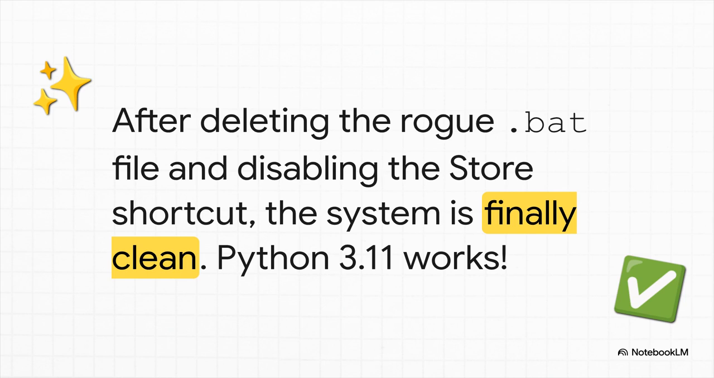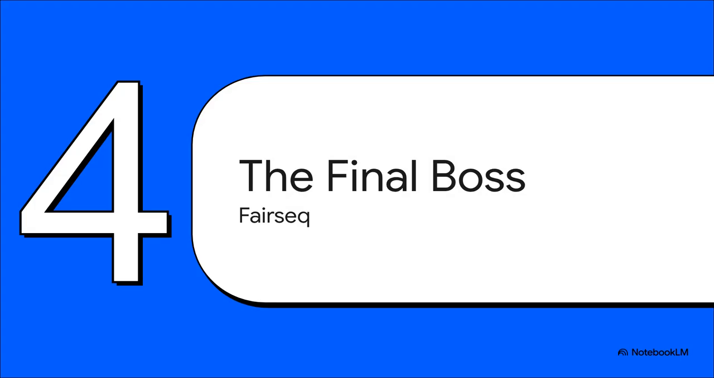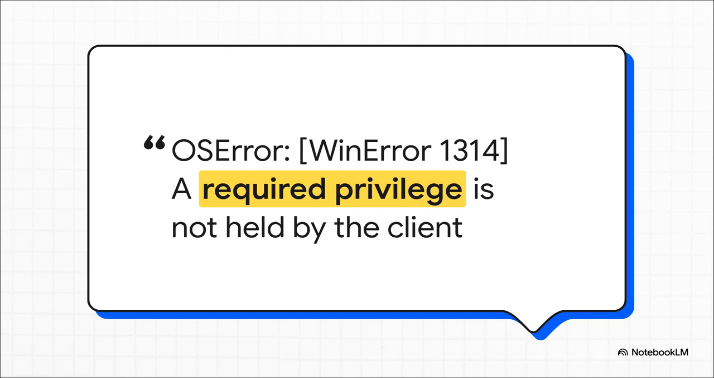Now, finally, it has to be time to install RVC. But of course, it's not over. With the Python environment absolutely pristine, Quiz runs the install command one last time and is met with the final boss. And this error has nothing to do with Python versions, nothing to do with paths. This is something new. This is a dependency called fairseq. And there's the error. A required privilege is not held by the client. It's a permissions issue. Even with a perfect setup, even running as an administrator, the installation just fails. It's trying to do something that Windows fundamentally will not allow.